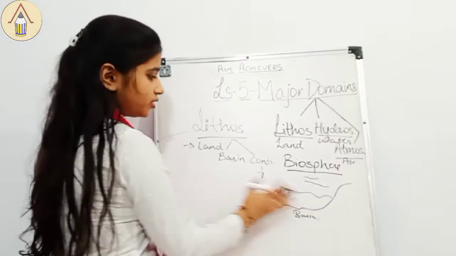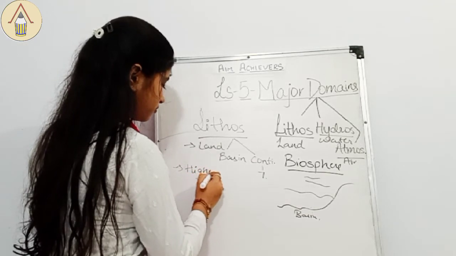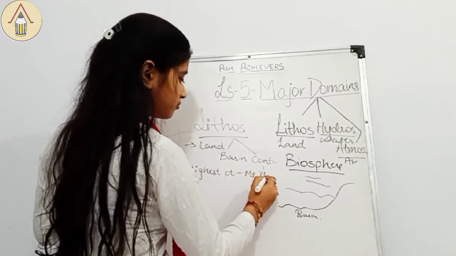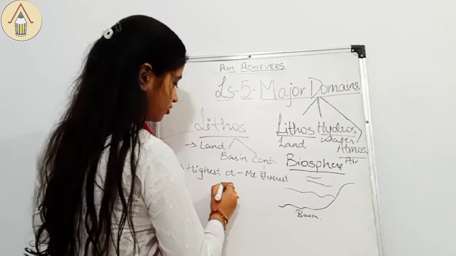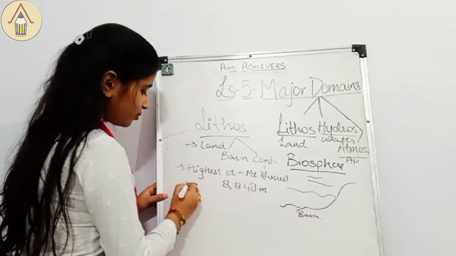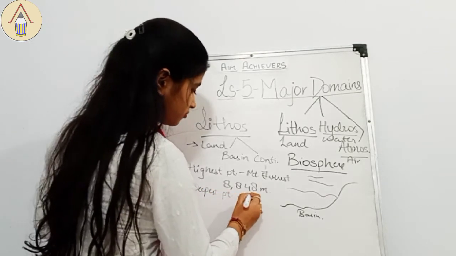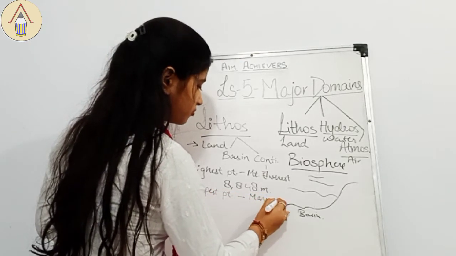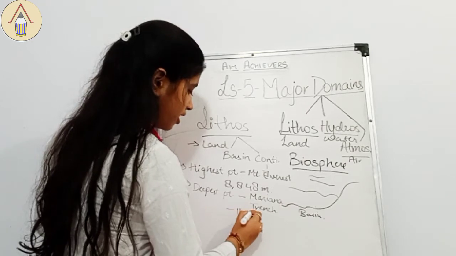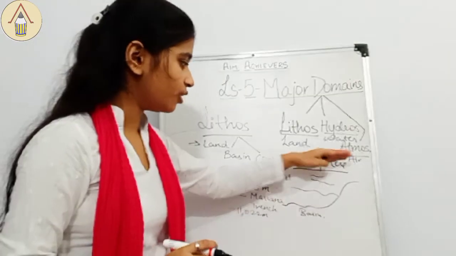Now, talking about the high and low areas, the highest point is Mount Everest at a height of 8,848 meters, and the deepest point is Mariana Trench at a depth of 11,022 meters deep.